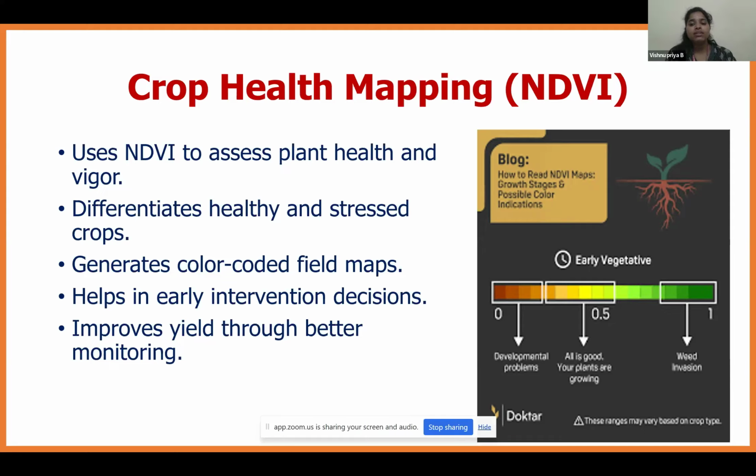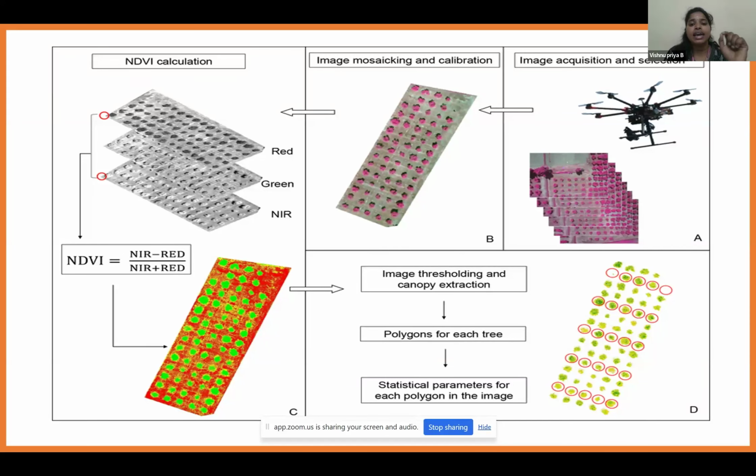So the crop health mapping is completely done using the color code field map. It helps in early intervention decisions and it improves the yield through better monitoring. So the NDVI calculation, what it actually does is, the drone will image the particular field and it gives the mosaicing and calibration. And from that calibration, using the NDVI index formula, they will be categorizing the field under green to red.